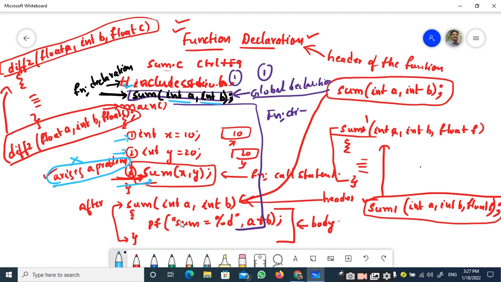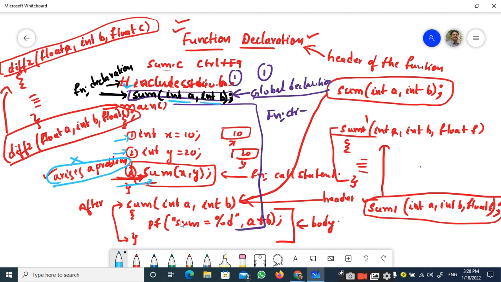That information can be given to the compiler by making use of function declaration. So the function declaration is used to give the information related to the functions to the compiler well in advance of the function call. That is the importance of this, right?